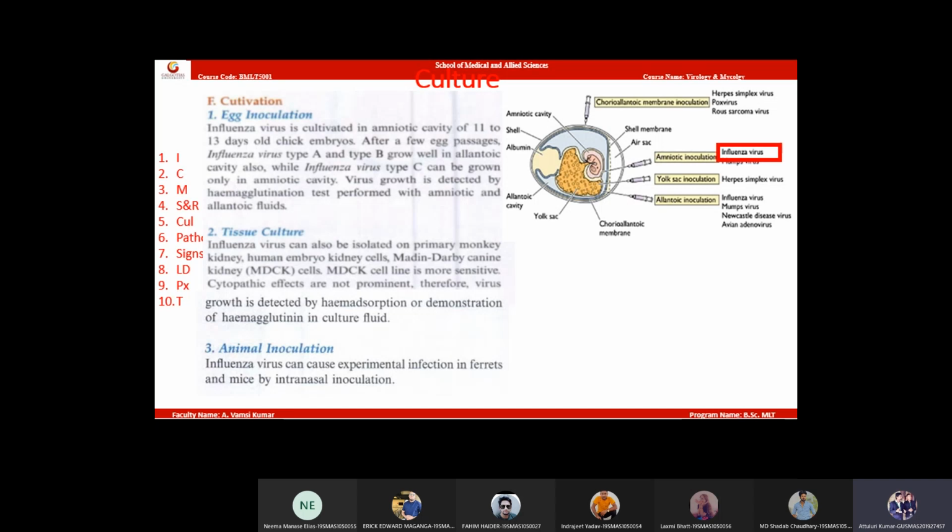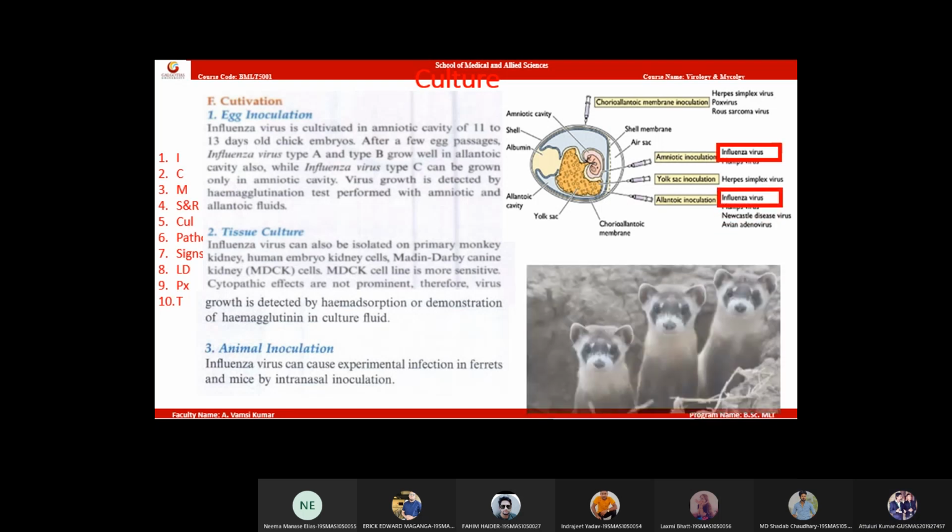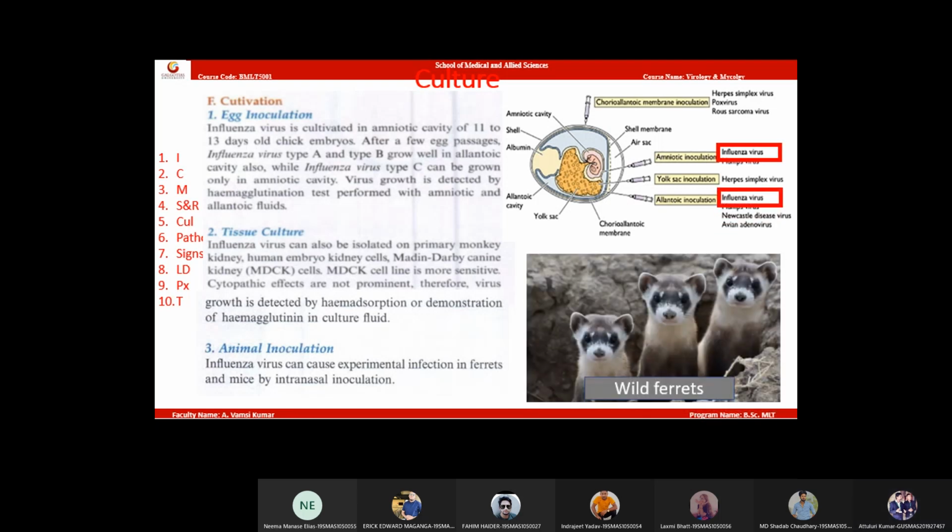Then second one is tissue culture. Tissue culture like human embryo kidney cells and monkey kidney cell lines can be used.